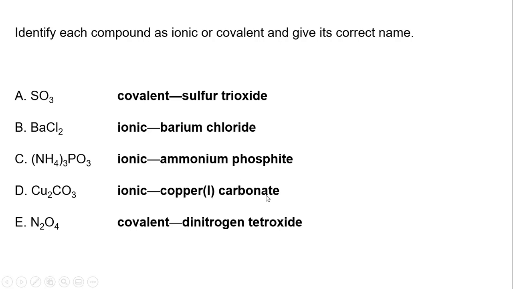Copper 1 carbonate. And here is covalent. So we use prefixes with this. So this is 2 is di, 4 is tetra, but we drop the A that comes with the tetra. So this is dinitrogen tetroxide. And that's it. Thank you.